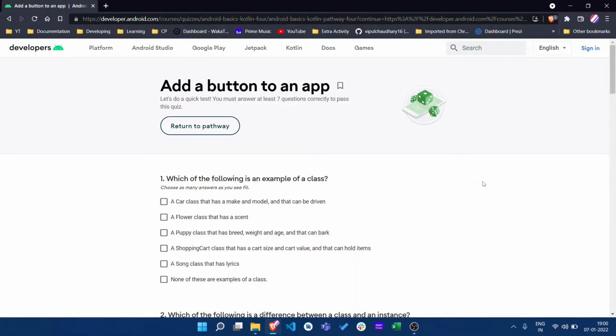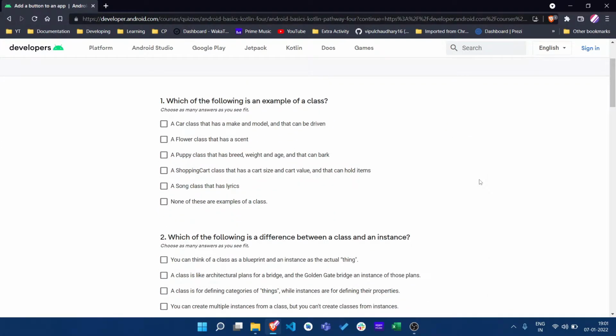Today we are going to solve a quiz of Android basics in Kotlin, and it's a quiz of unit 1 pathway 4. So first question is, which of the following is an example of a class? First is a car, that is a make and a model, okay. A flower class, that is a sand, okay. A puppy, that is a breed. Shop, okay. And lyrics, all are the items and it has an attribute, so it's a class.